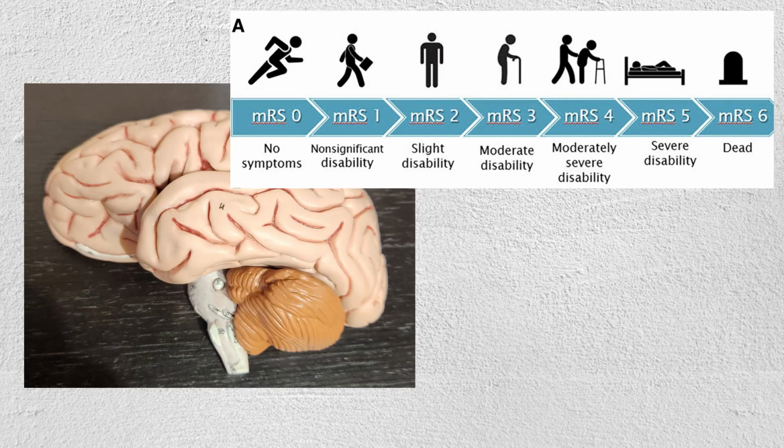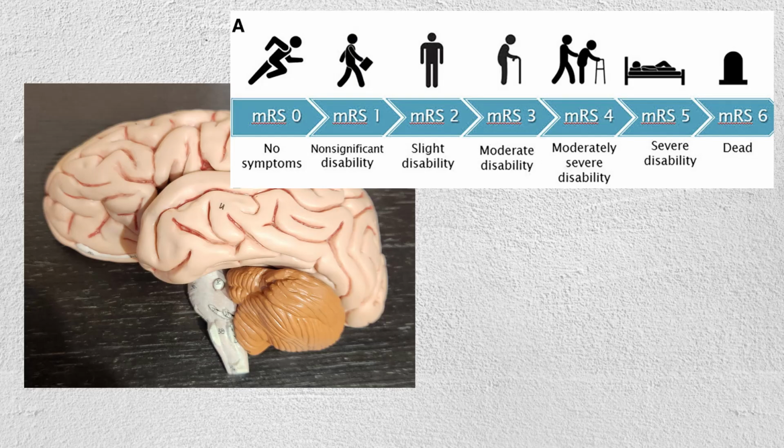BE FAST for quick stroke evaluation. Every healthcare provider should be able to recognize stroke symptoms. Remembering the acronym BE FAST can aid in quick stroke evaluation and is widely used worldwide. B for balance: sudden loss of balance or coordination. E for eyes: sudden vision loss or double vision.